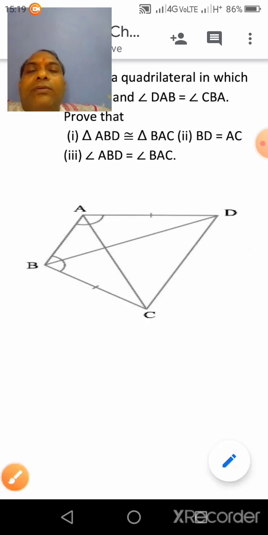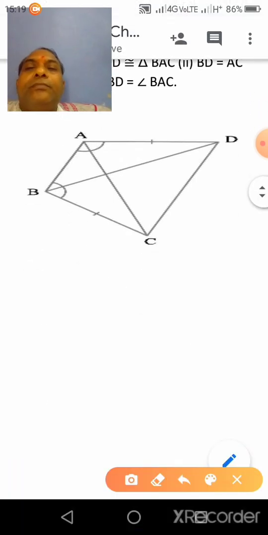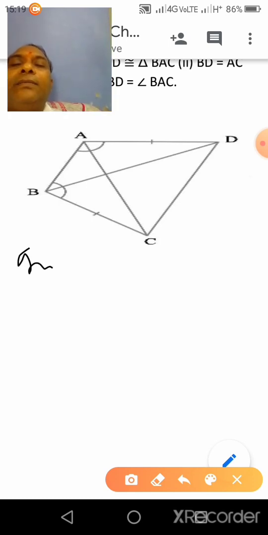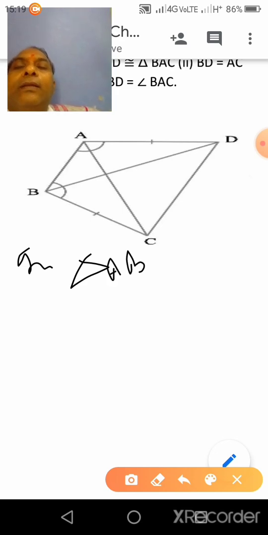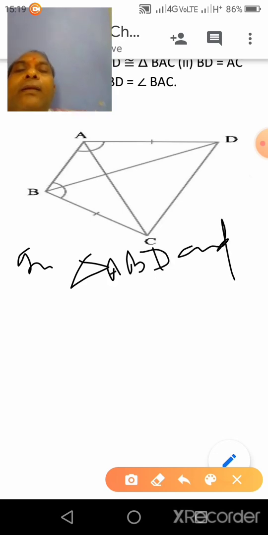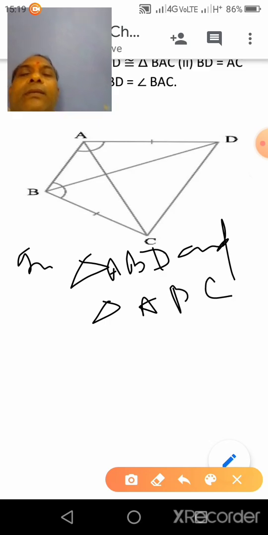Now see again, in triangle ABD and triangle ABC, clear?